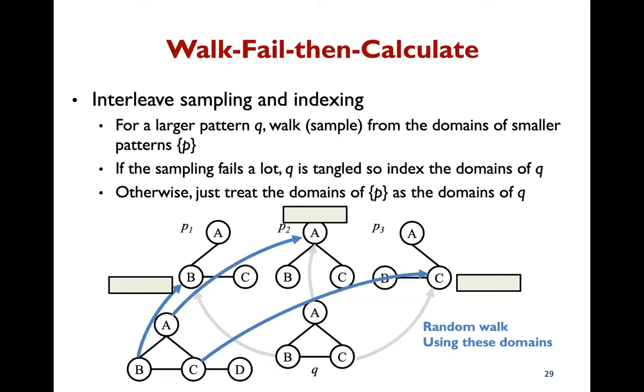So, a larger pattern that contains Q uses the domains of Q as a template, which is actually the domains of P1 to P3. This way, if sampling succeeds for most patterns, domains can be reused up to much larger patterns, and only a few patterns will be detected as tangled. We can skip indexing a lot of these patterns.